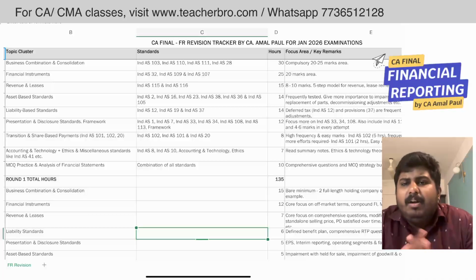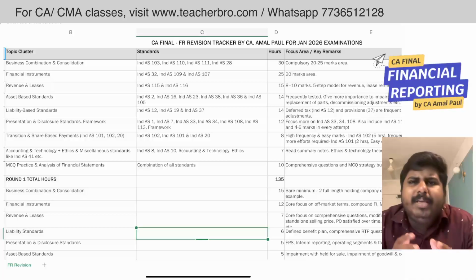If you evaluate the recent financial reporting papers, you can say that the business combination and consolidation question is tested in every attempt with around 20 to 25 marks. That is, you get a 14 marks compulsory question, and again you get a 4 or 6 marks MCQ as well. So put together, the business combination and consolidation area always carries a weightage of 20 to 25 marks.